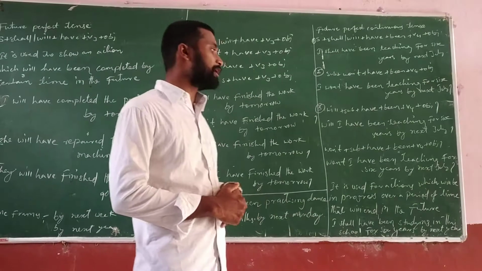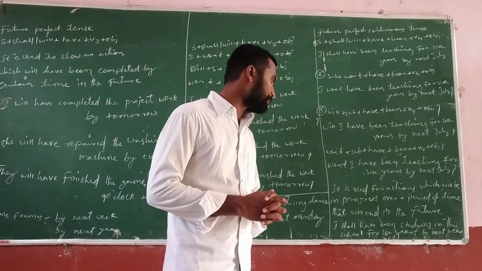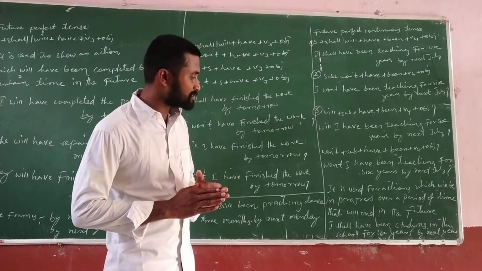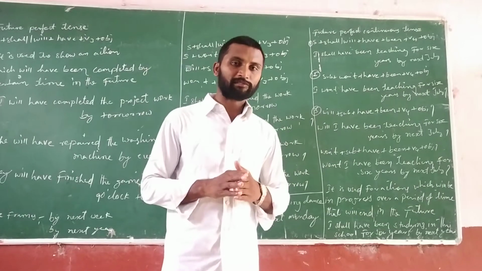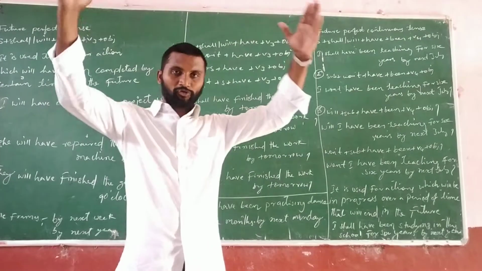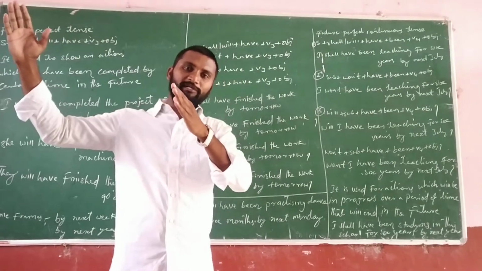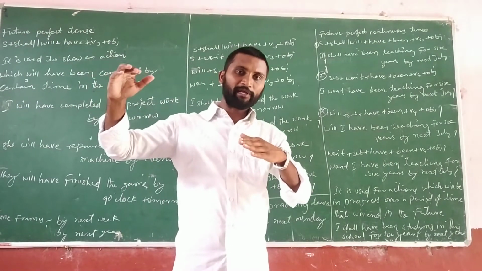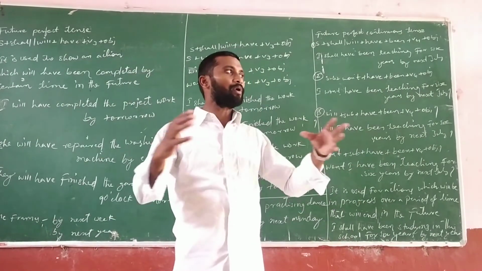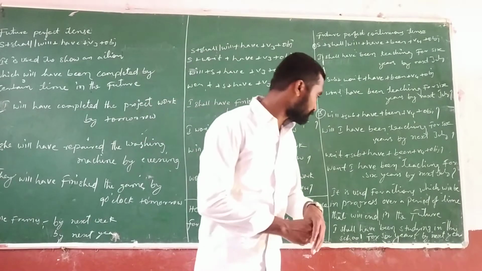And next, if you see the definition, it is used for an action which will be in progress over a period of time that will end in the future. That means here you have to understand the action is in progress, a continuous action over a period of time in the future. In the future tense, the action was started, it is in the form of the continuous tense over a certain period of time, and in the future only it is going to be completed. These types of actions are explained in future perfect continuous tense.